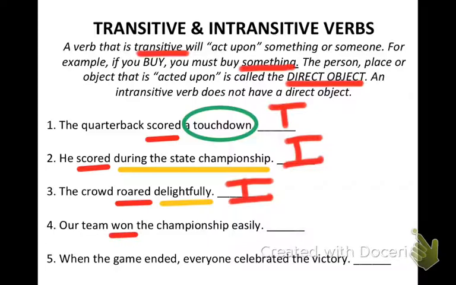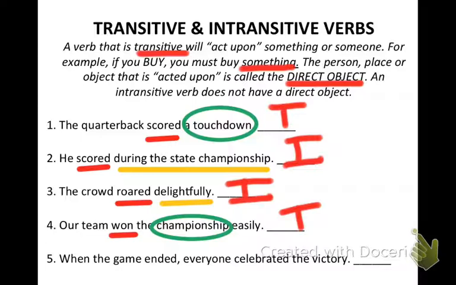Now my question is, what did they win? And in this case, I am seeing what they won. They won the championship. So this sentence does have a direct object, and therefore it is transitive.